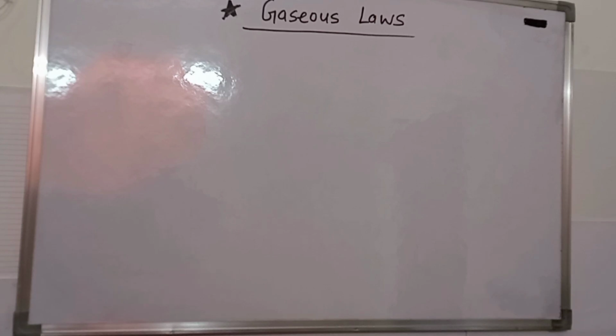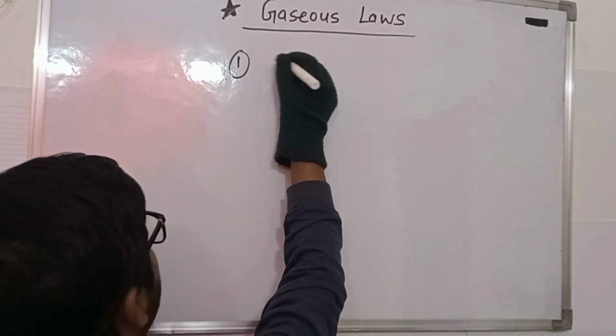There are mainly four types of gaseous law: Boyle's law, Charles law, Gay-Lussac law and Avogadro law. All these combine together and form a combined gaseous law, which gave rise to the real or ideal gas equation. In this video we are going to discuss the different types of gaseous law. The first one is Boyle's law.